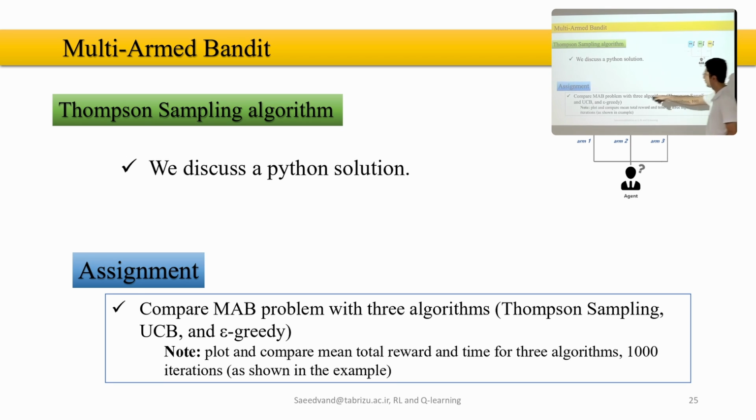Then you're also going to implement two techniques that we studied today, Epsilon-greedy and UCB. Then compare those three together. Plot the results to see, for example, for a 3-armed bandit machine, which one of these techniques works better at collecting the reward that we have. I also noted that you need to plot the total reward over 1,000 iterations, as we are going to see in the example.